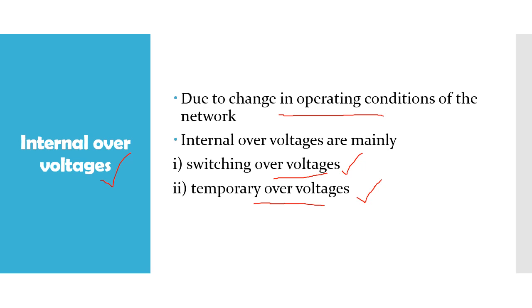So disconnection of load causes the steady state over voltages, and switching operations cause the transient over voltages. These over voltages come under the category of internal over voltages. They occur inside the power system only, therefore they are known as internal over voltages.